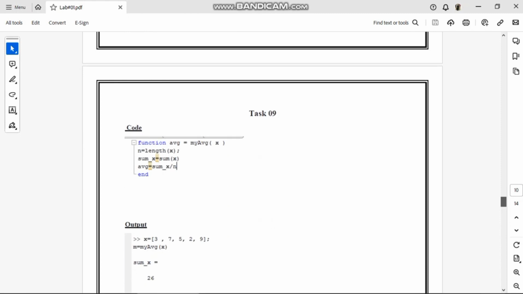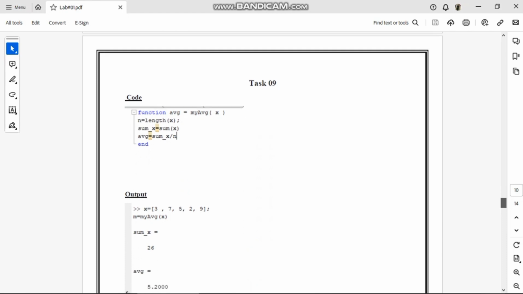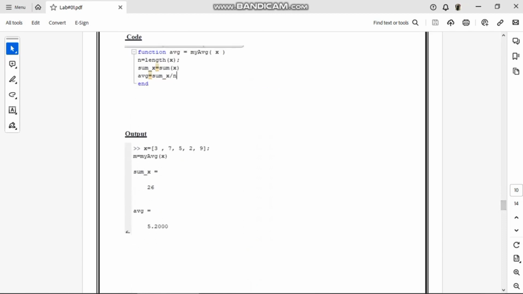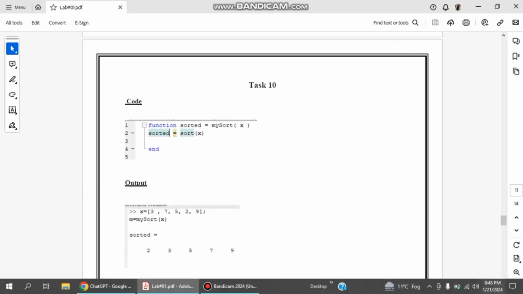Now moving on to task 9, we have to find the average. So I have a function average. I have created a function, sum is equal to sum(x), average is equal to sum(x) divided by n, and then ended. In the output I have created an array x is equal to 3 7 5 2 9, then called my function, and MATLAB has shown me my answer, which is the sum. If I sum, then the answer would be 26, and the average of the following array would be 5.2000.